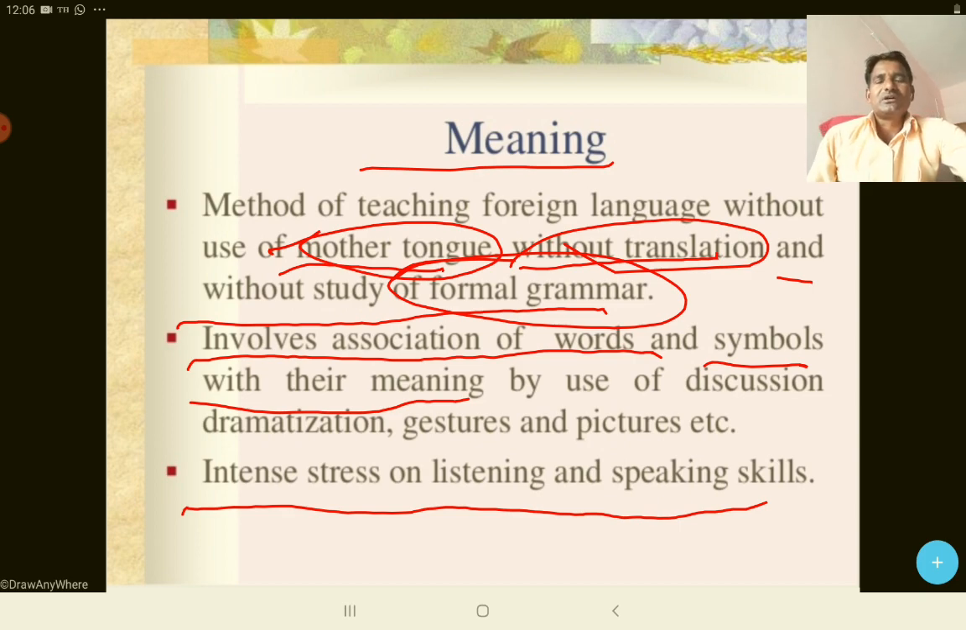दोस्तों, in the grammar cum translation method, we learned that out of the four core skills of language, that is LSRW, meaning listening, speaking, reading and writing, the emphasis was given on reading and writing. But here in the direct method, the stress is given on listening and speaking. That is, these are the प्राइमरी स्किल्स ऑफ ए लैंग्वेज.